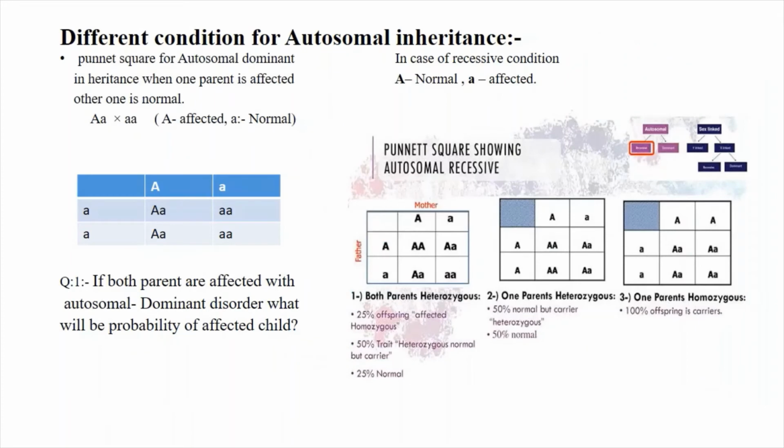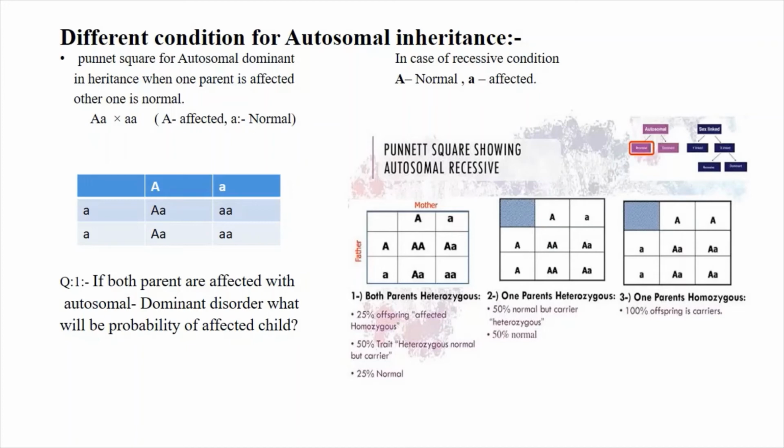First we are going to see the autosomal dominant condition. Here a Punnett square is prepared, and it is very easy to solve a problem through a Punnett square. We prepare Punnett squares in Mendelian genetics inheritance also. First is autosomal dominant inheritance, when one parent is affected and the other one is normal. Here capital A is the affected gene, heterozygous, and small a homozygous is normal. So the Punnett square is prepared.